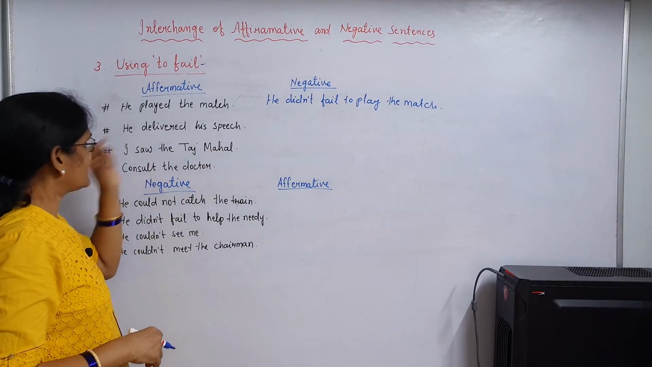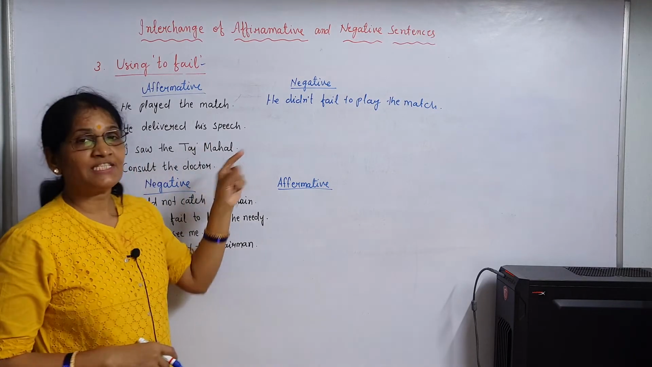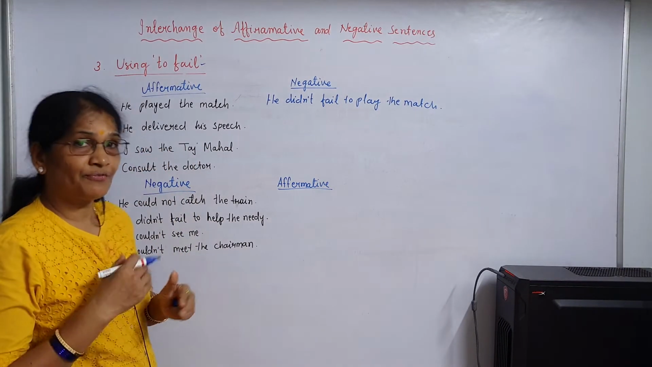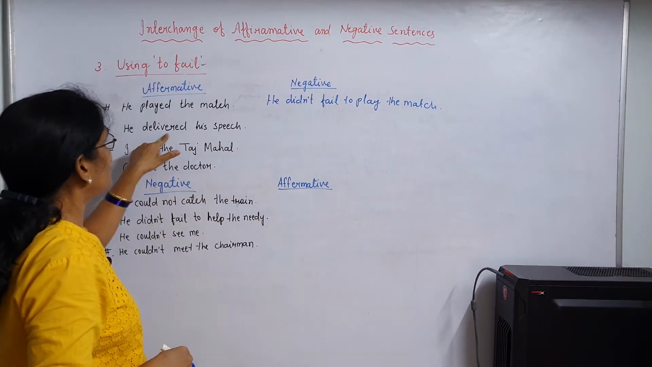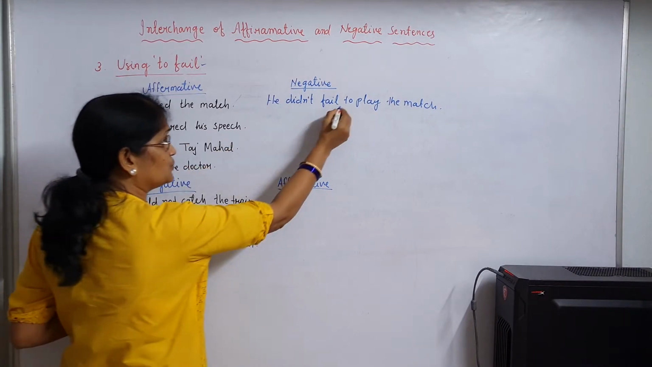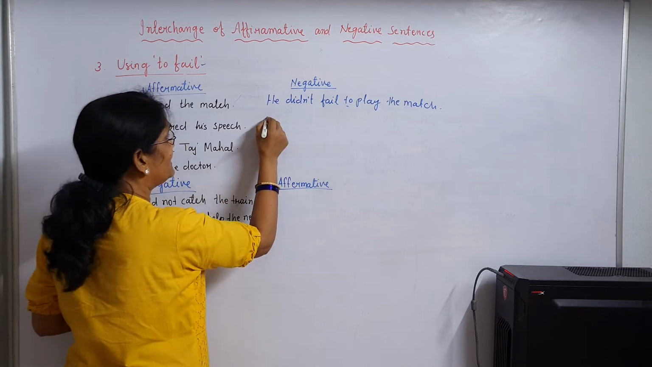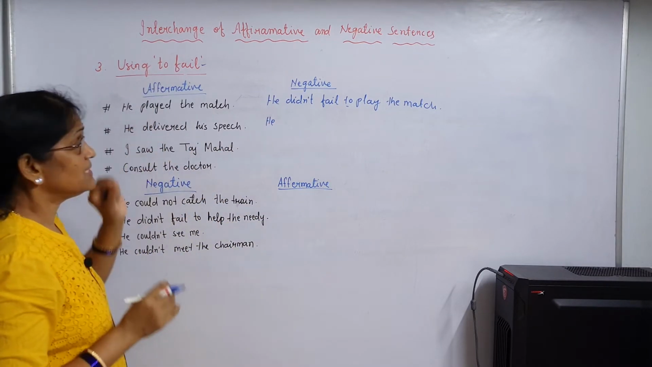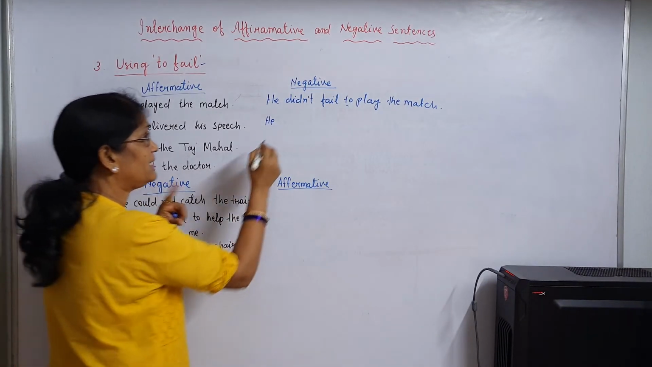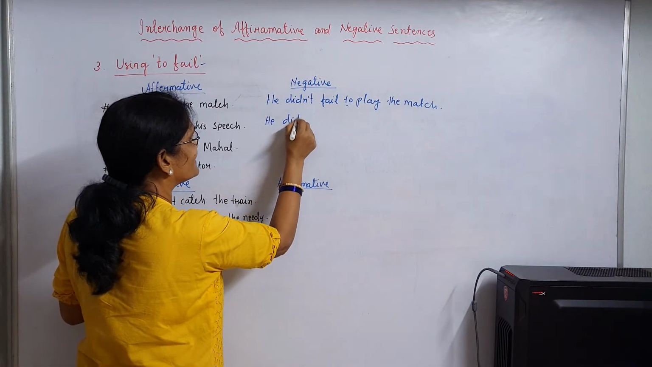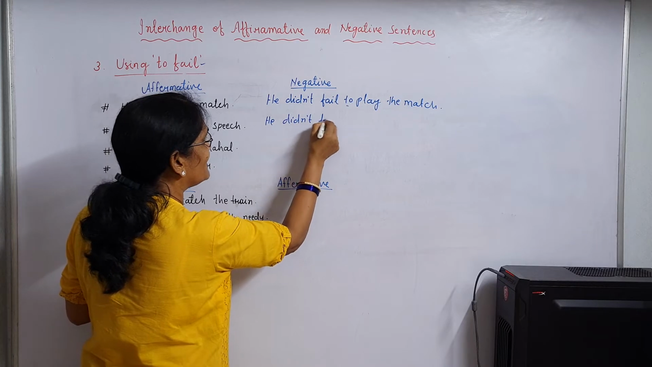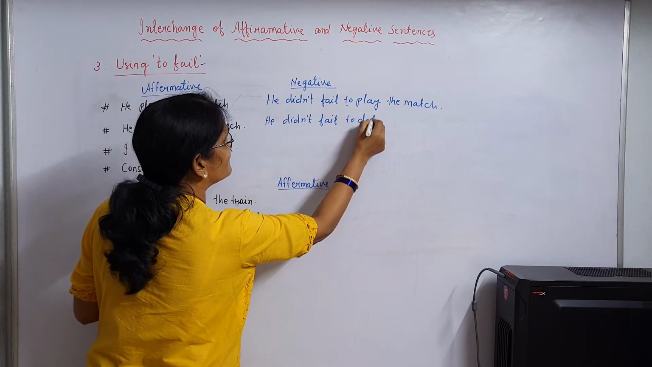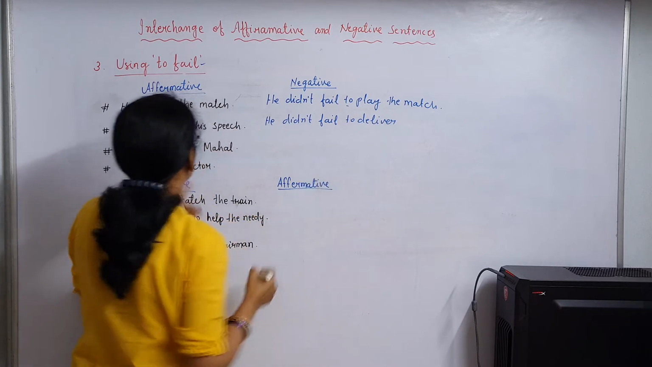Okay. Next sentence. He delivered his speech. He didn't fail to deliver his speech. We have to add to, right? He didn't. Why did you use it? Because the sentence is in simple past. He didn't fail to deliver his speech.